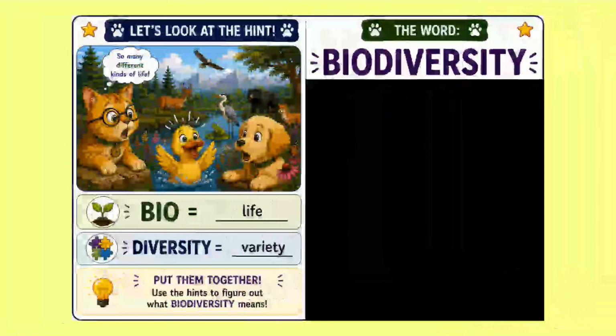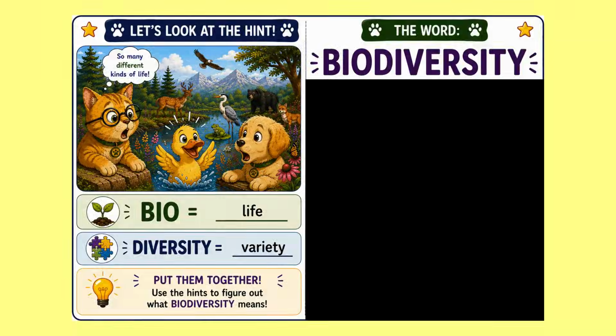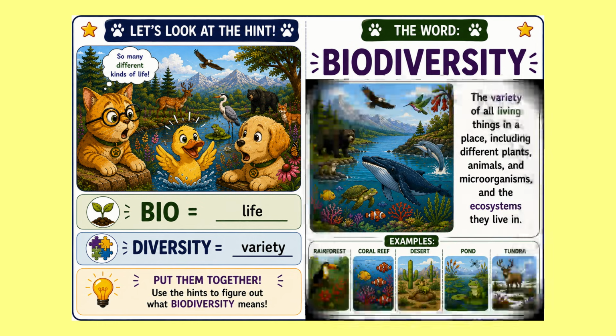And then we have biodiversity. Remember, bio means life, and diversity means a variety. Put them together, and biodiversity means a variety of living things. You see, we have a dolphin, we have an eagle, we have a bird, we have a bear, we have a fish, we've got a turtle, another type of fish, and a duck that just landed between the cat and the dog.